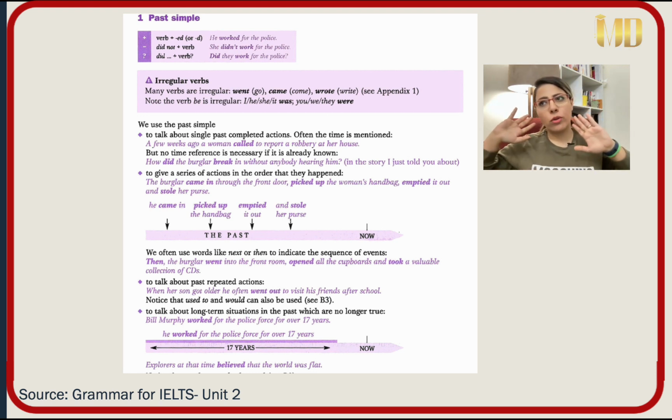So when we want to talk about repeated action in the past, not short term but long term, we use simple past. Next one, to talk about longer situation in the past which are no longer true.